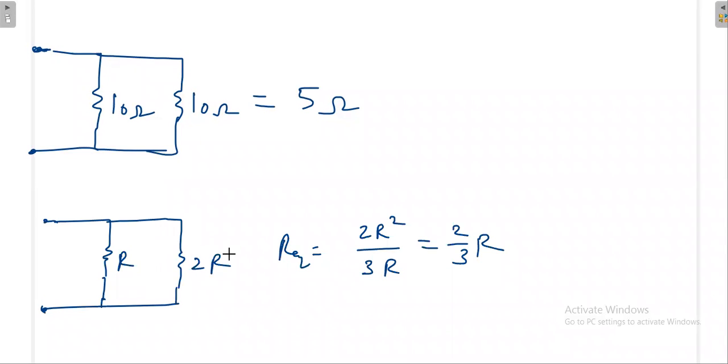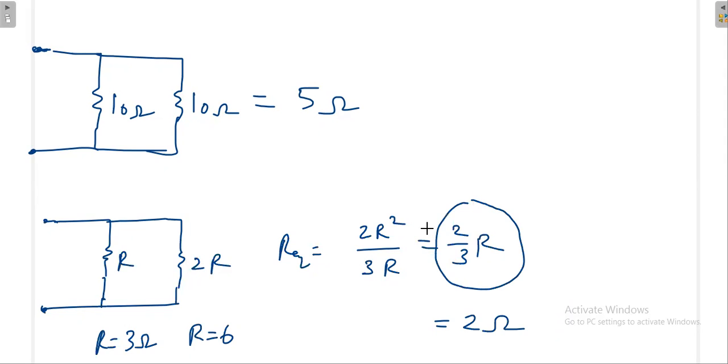Most of the time you will get this situation, because I have also given this situation. How much resistance I have given? This is 3, then this is 6, then definitely that is 2 by 3 into R. That R is the smallest R, so that's why you got 2 ohms there. So whenever you have a resistance and twice the resistance, without doing the calculation you can simply remember this, because most of the time you will get this R and 2R combination.